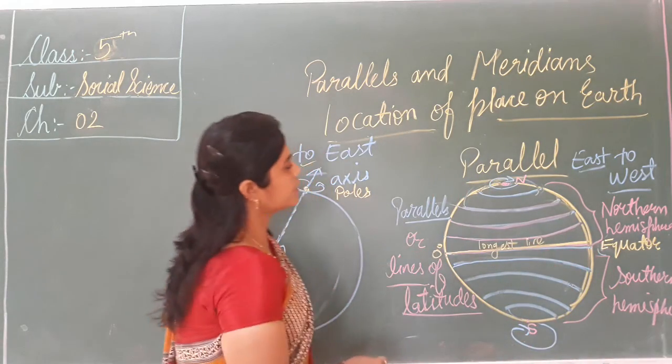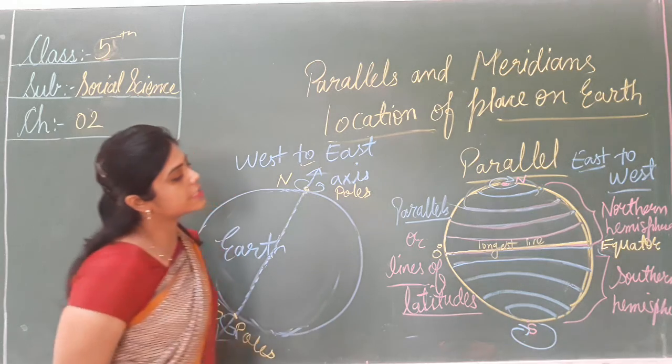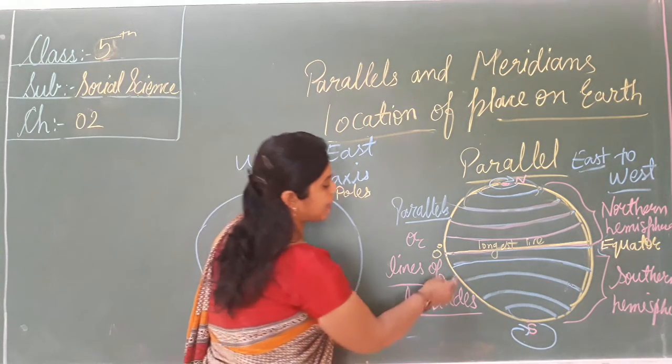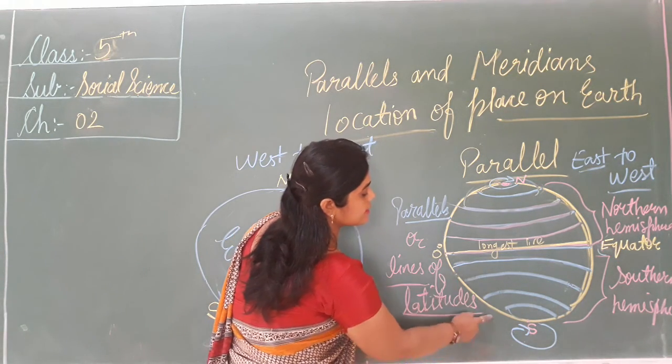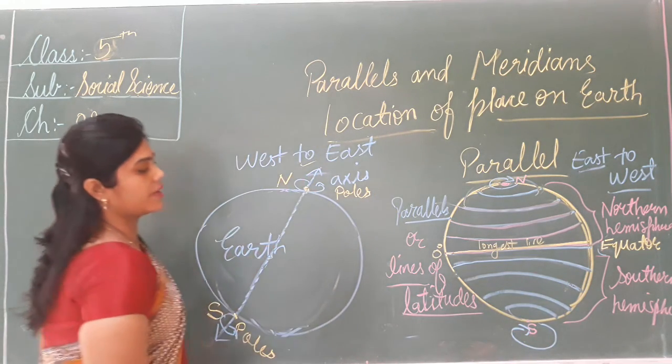The part of the earth that lies north of the equator is the northern hemisphere, and the part of the earth that lies in the south is the southern hemisphere.